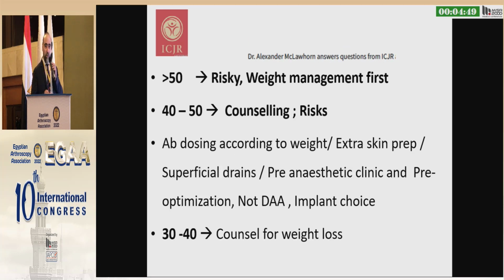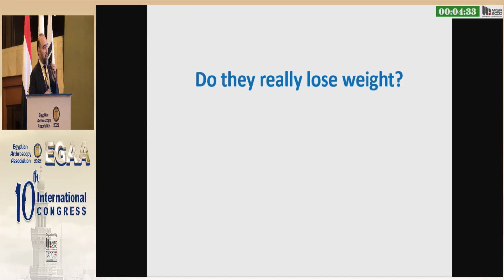So I usually follow this algorithm. More than 50 body mass index, it's risky. Weight management first. For 40 to 50, counseling for the risks, and we need to make some extra efforts like antibiotic dosing, extra skin preparation, superficial drains, etc. And for 30 to 40, counseling.